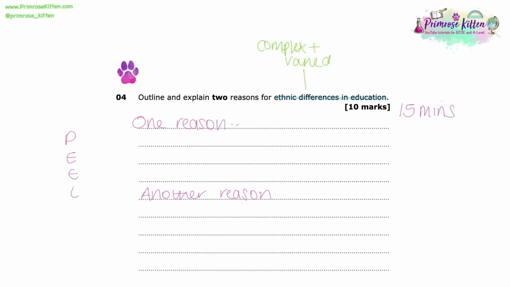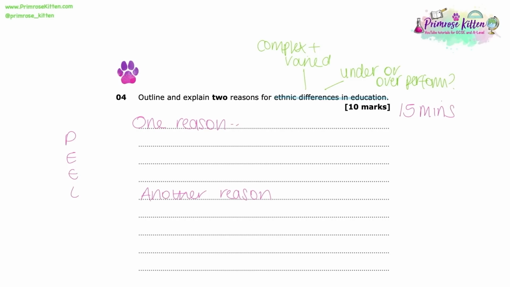So within this question, you've got to decide very quickly, are you going to focus on 2 reasons why some ethnic groups underperform? Or are you going to decide to base your 2 points on 2 reasons why some ethnic groups overperform within education? Either approach is fine, as is taking one overperforming group and one underperforming group.